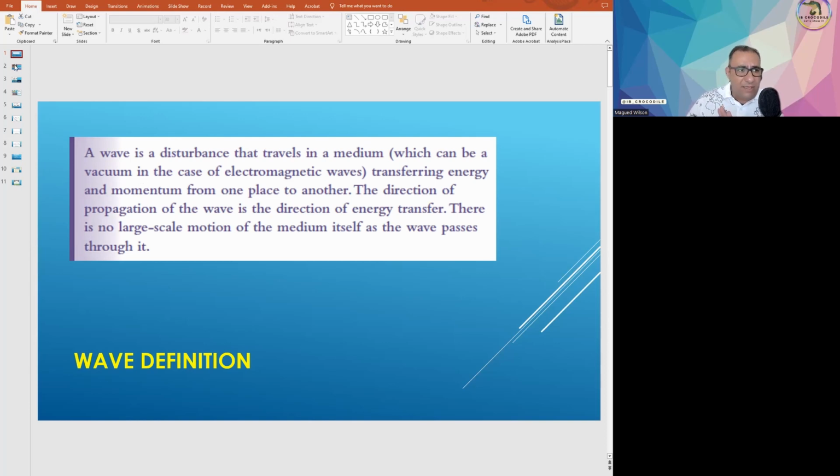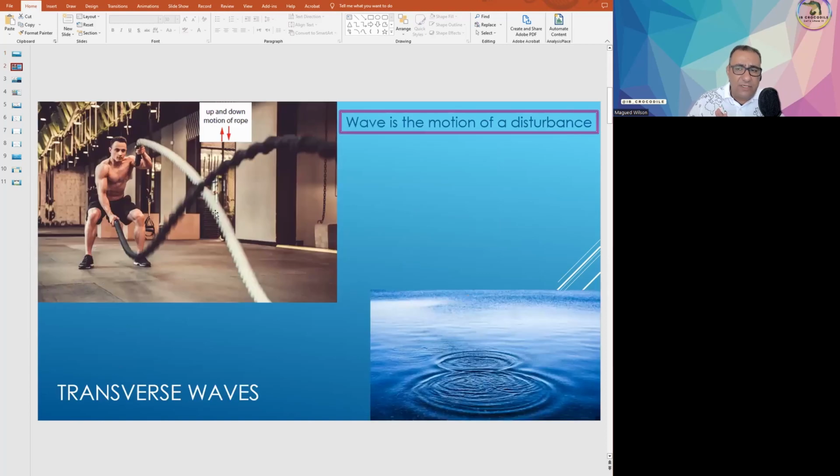Now, the second classification of waves: waves can be transverse or longitudinal. So what is the definition of a transverse wave? A transverse wave is one where the direction of the wave itself is perpendicular to the direction of the vibrations of the medium itself.